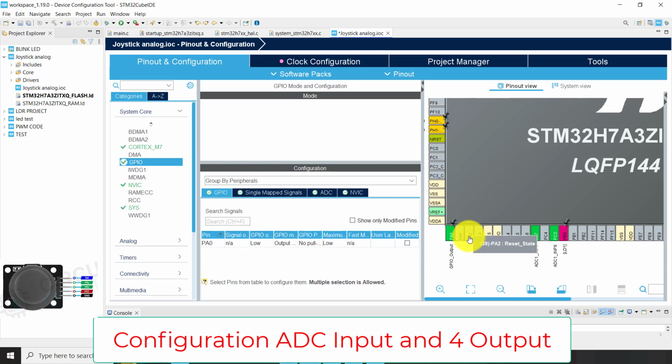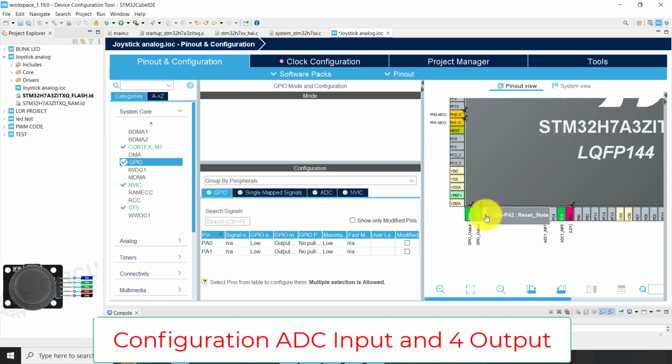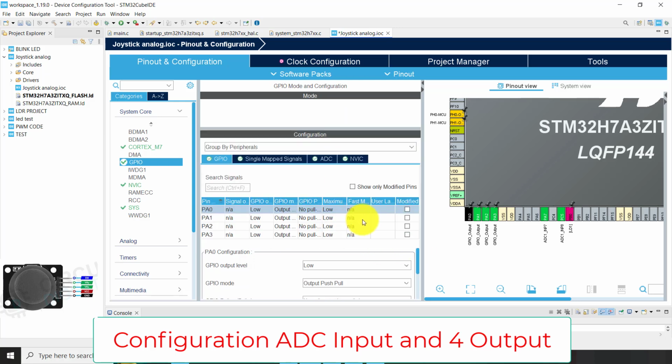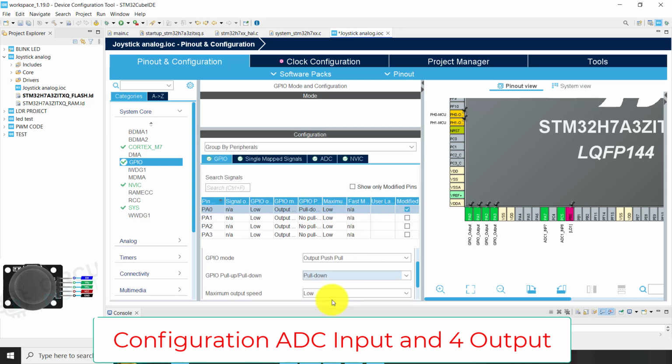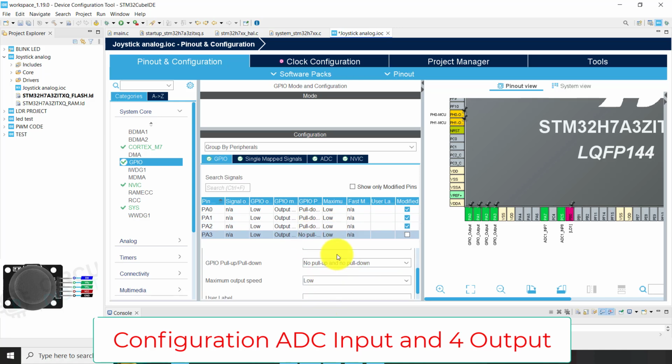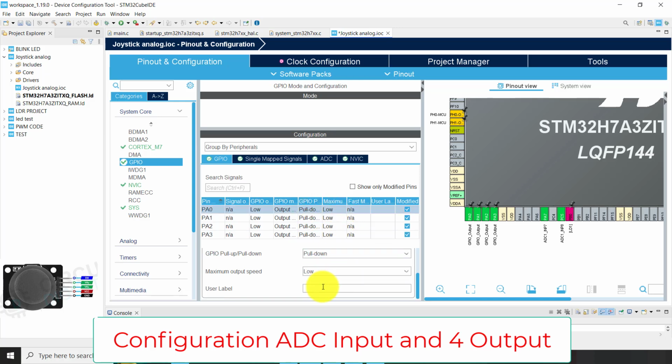After that we go for GPIO output. Okay, we can select them one by one as outputs in our application. Okay, there is also pull down.